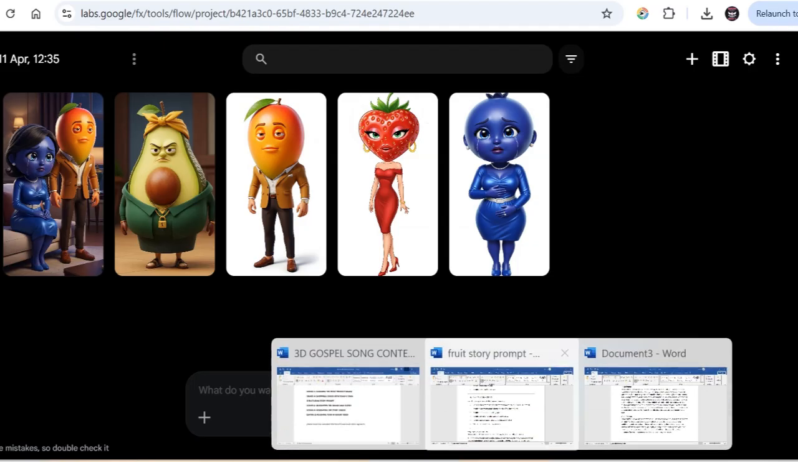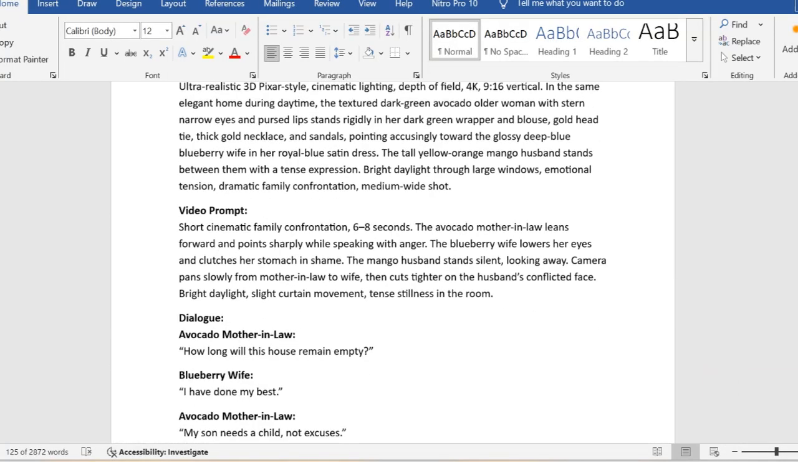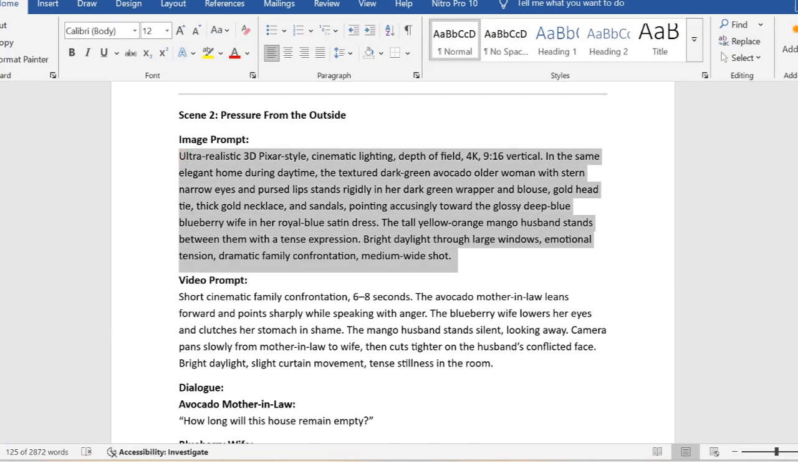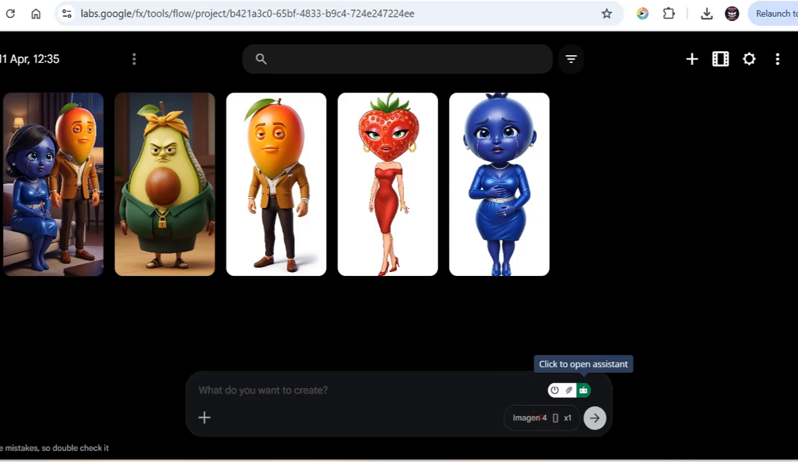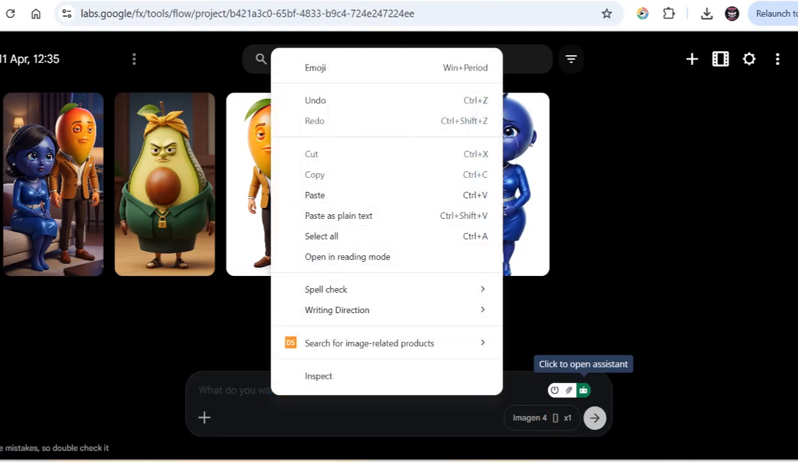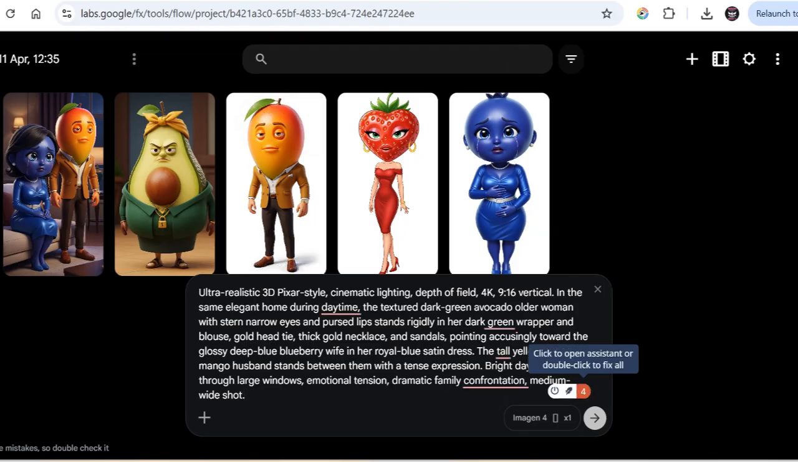You go back to your prompt, copy the third scene. Okay, I have like 10 scenes here. If you want, you can make it longer, you can make it shorter. It's up to you how you want it. Okay, I'll paste in the prompt. Remember to always be guided by the people involved in that particular scene. Okay, so in this scene we have the husband.